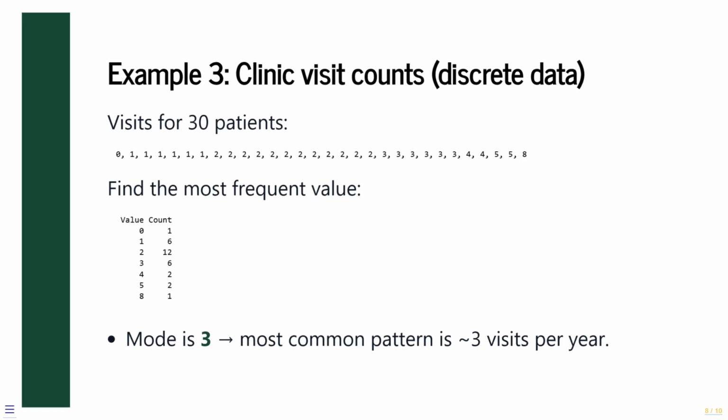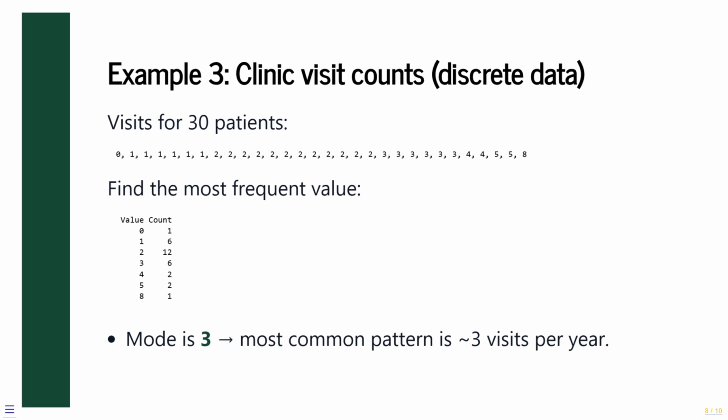Suppose a dental clinic records the number of visits made by each of 30 patients over the course of a year. The variable is a discrete quantitative count. We can find the mode by identifying the most frequently occurring value, which is easily identified with a frequency distribution. In this data set, the most common number of visits is 2, making 2 the mode.